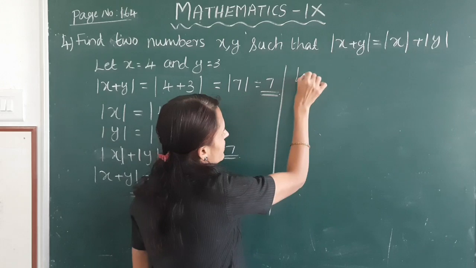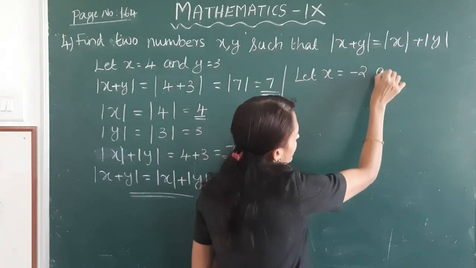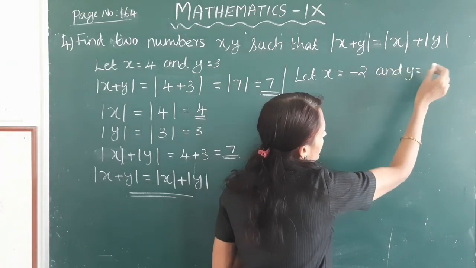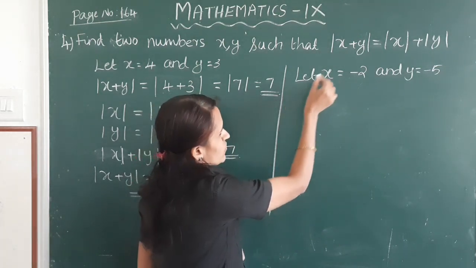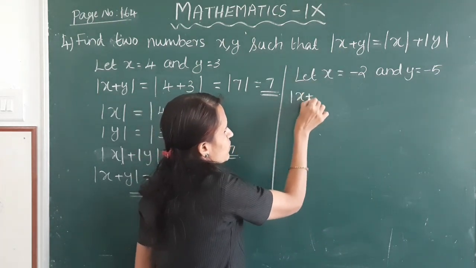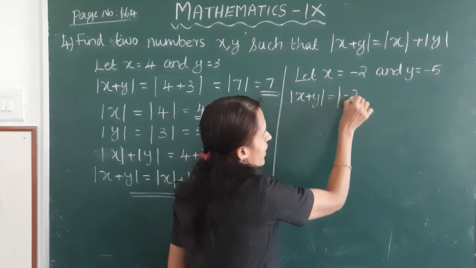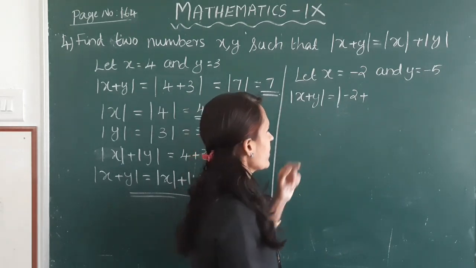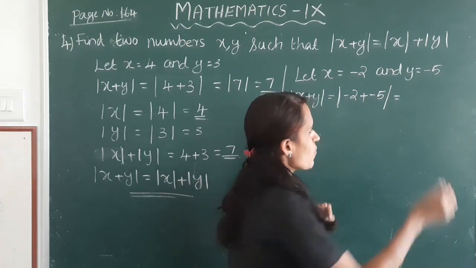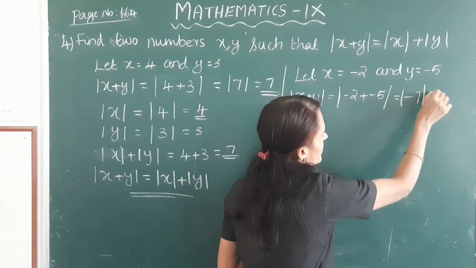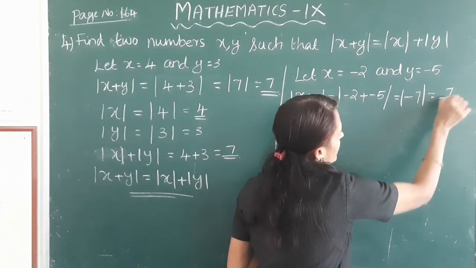Next, let x be equal to −2 and y equal to −5. Okay, first we have to find |x + y|. Here x is −2 and y is −5. −2 + (−5) is −7. |−7| is 7.